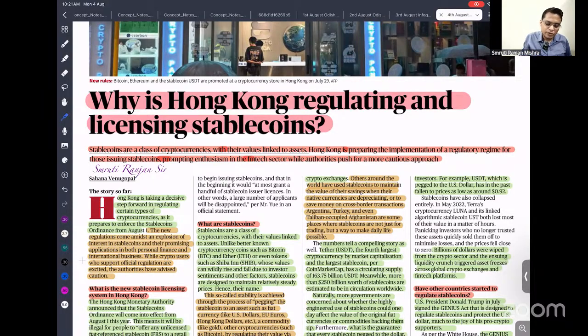Then what is the difference between stable coin and CBDC? What is CBDC? Central bank digital currency. A stable coin can be issued by private agencies or government agencies, but a central bank digital currency is issued only by the central government, just like the monetary authority of India, the Reserve Bank, so they can issue it. Okay, so that is the news.